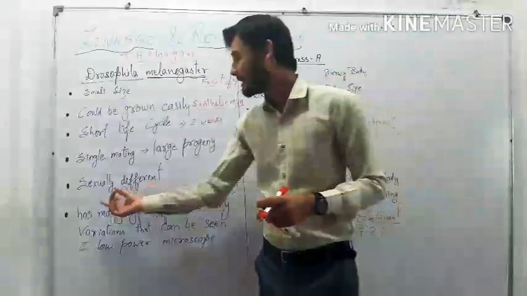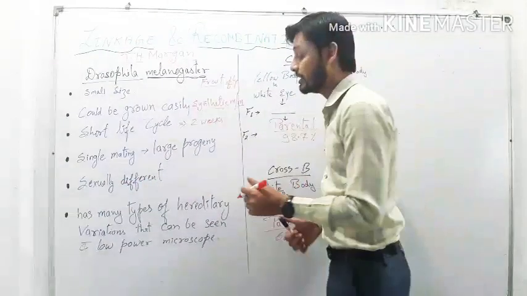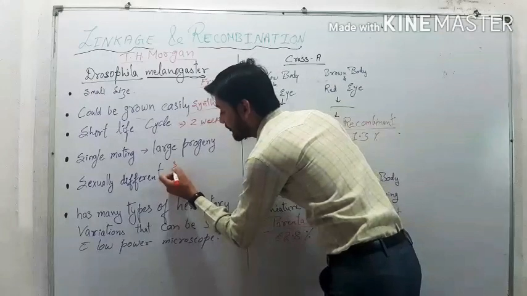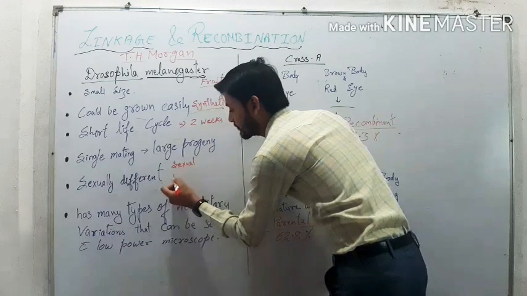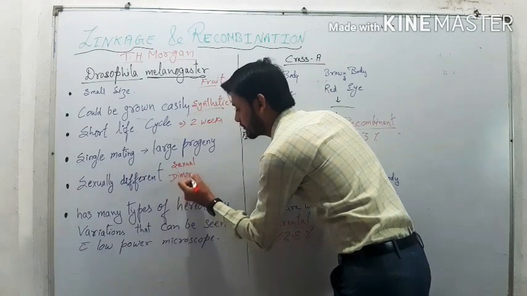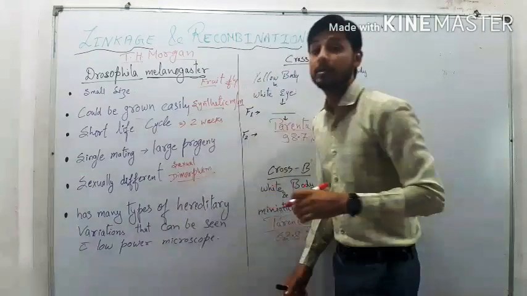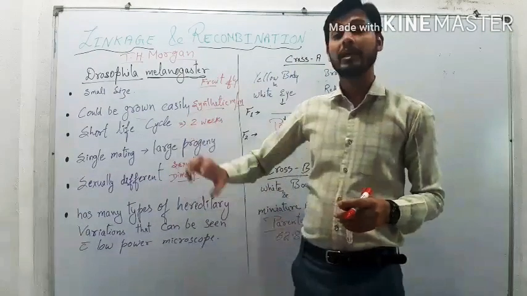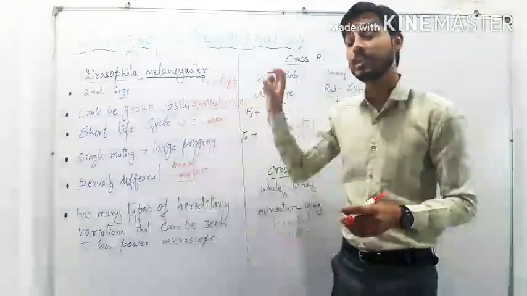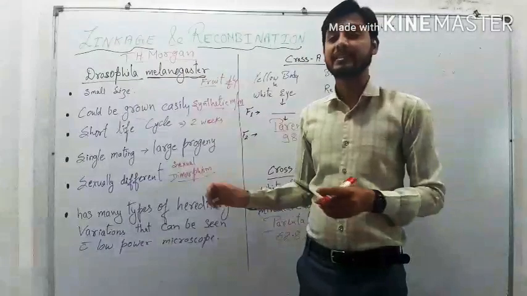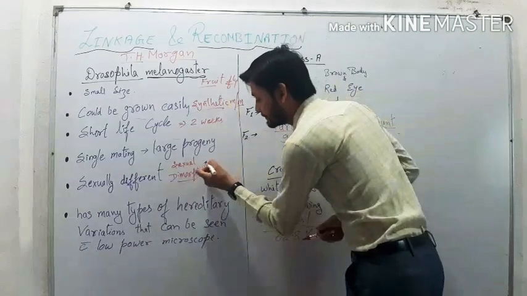Another reason is that they can be easily separated sexually, or we can say they show sexual dimorphism. The male and female organisms are easily identified and can be separated at the structural level itself.